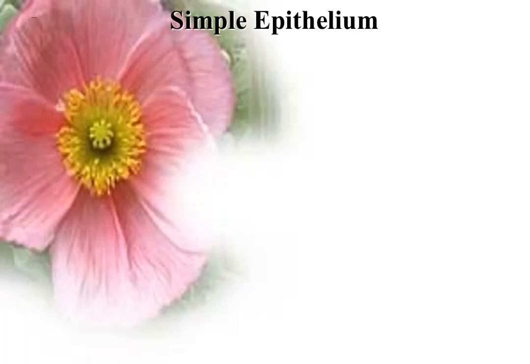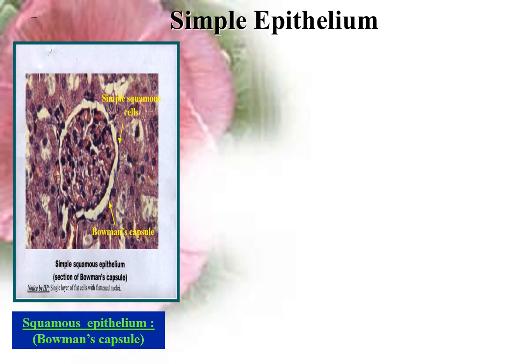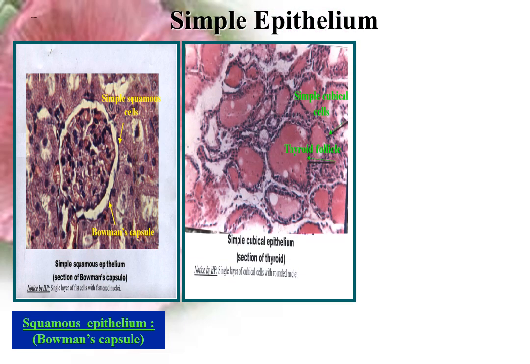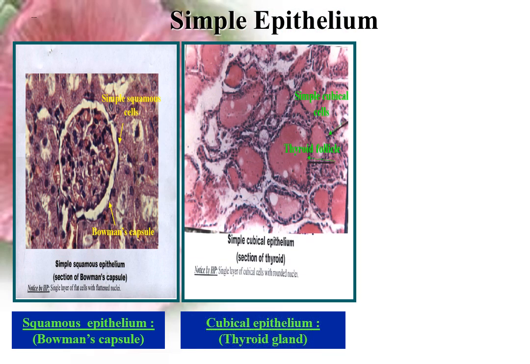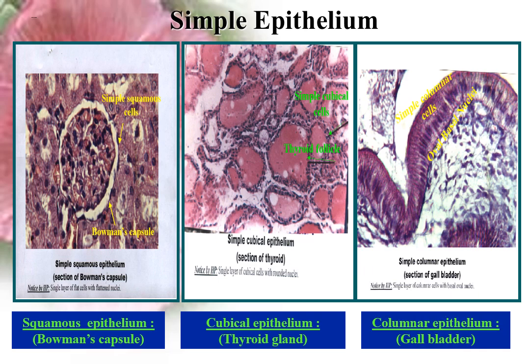Simple epithelium formed of one layer of cells. It is classified into several types according to the shape of the cells. Simple squamous epithelium, single layer of flattened cells lining the Bowman's capsule in the kidney. Simple cubical epithelium, single layer of cubical cells lining the thyroid follicles in thyroid gland. Simple columnar epithelium, a single layer of columnar cells lining the gallbladder.